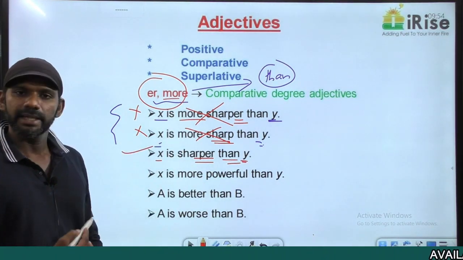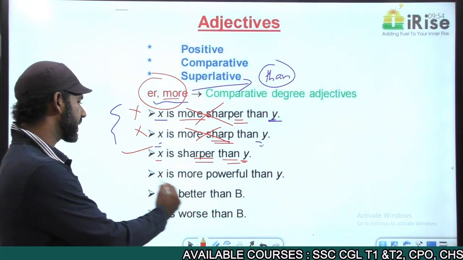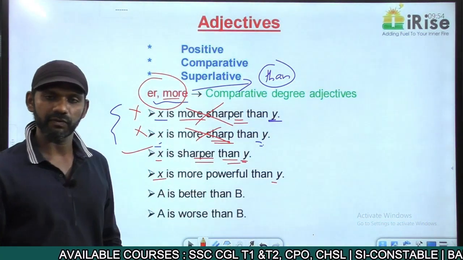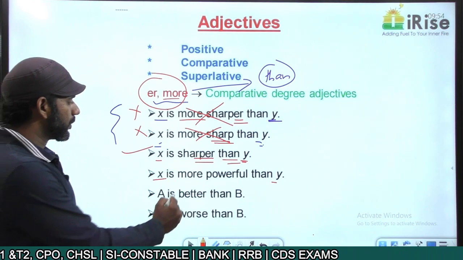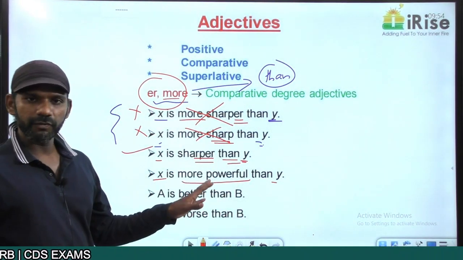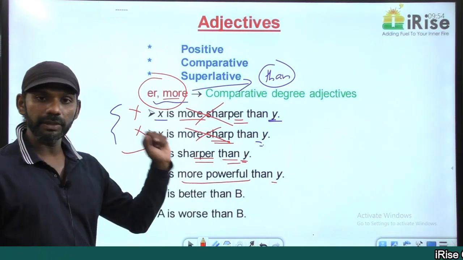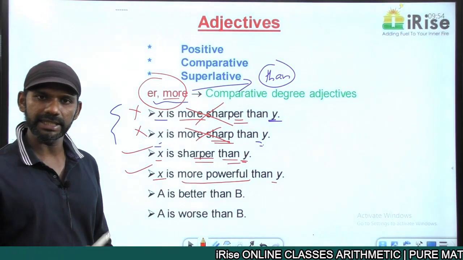Come to the next one. X is more powerful than Y. 2 entities, X and Y. Powerful is an adjective. We cannot add ER to powerful, so we have to add more to it. So more powerful becomes a comparative degree adjective. More powerful is a comparative degree adjective followed by than. That is also fine. This statement is also grammatically correct.